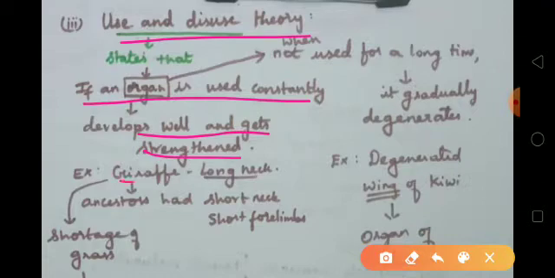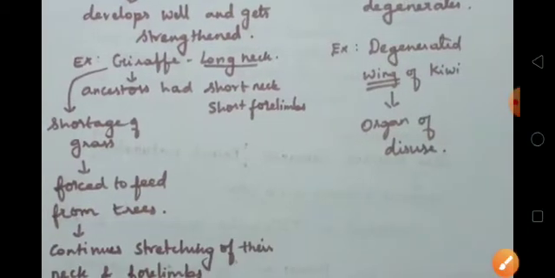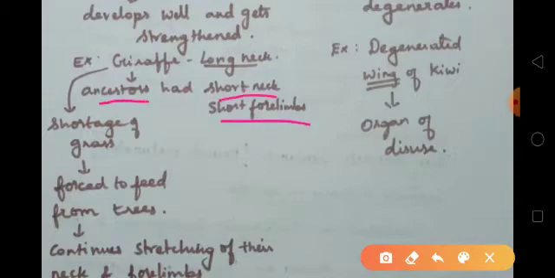Example, giraffe. You know that the giraffe has a long neck now, but do you know what happened before? The ancestors of the giraffe had a short neck and short forelimbs only. But how did it change to a long neck and long forelimbs?